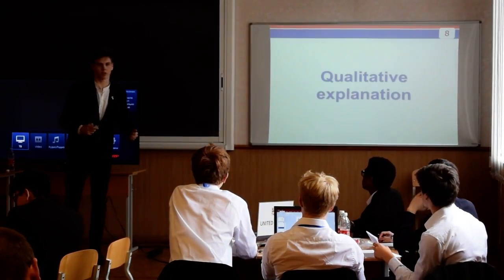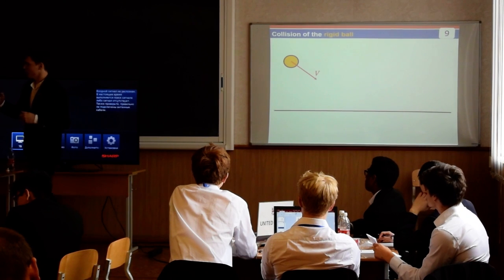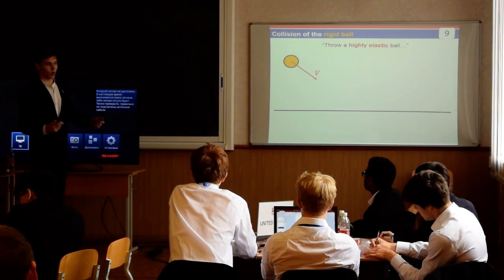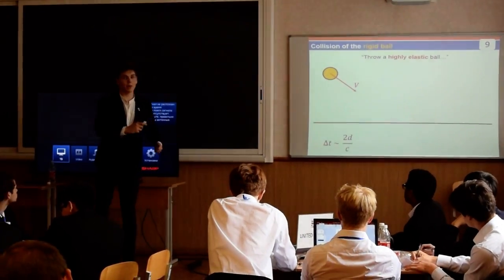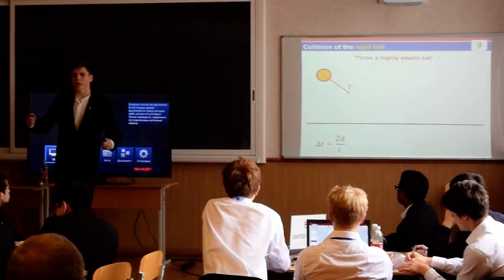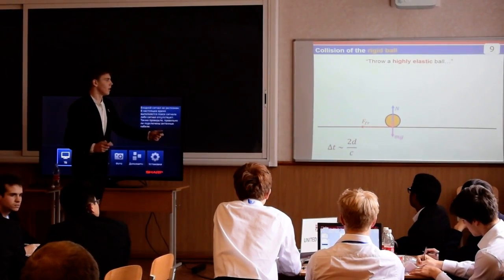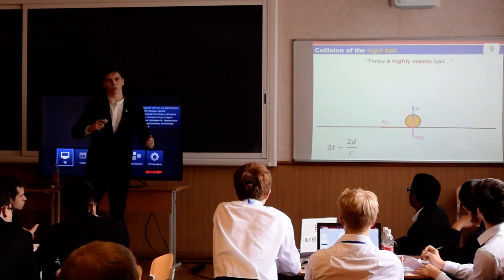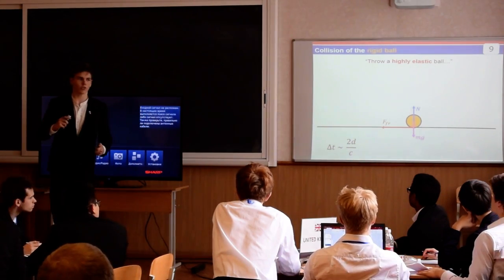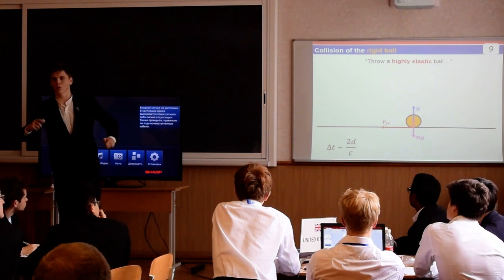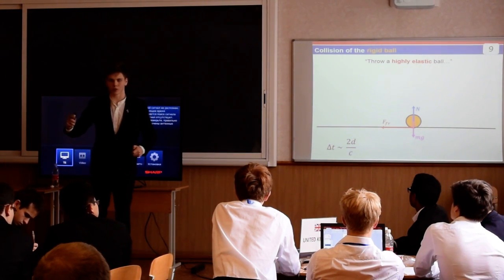Let's start with the qualitative explanation of the phenomenon. As it was mentioned in the condition of the problem, we have to throw a highly elastic ball. What does it mean? The collision time can be estimated as the ratio of two ball diameters to the speed of sound in the ball. The center of mass continues moving during this time. The friction force decreases the horizontal velocity of the ball. In addition, the torque of the friction force spins the ball. As a result of the collision, the ball acquires an angular velocity and has a lower horizontal velocity.